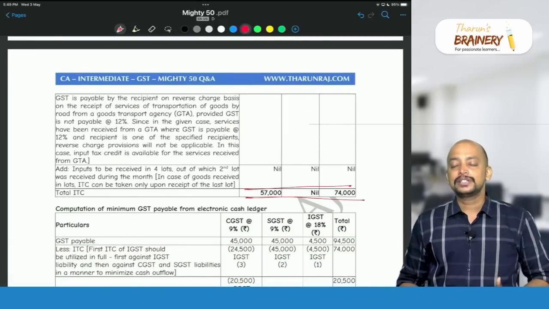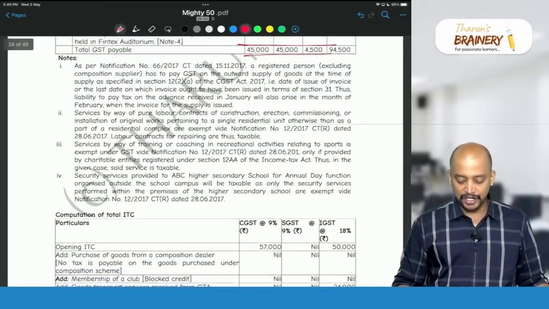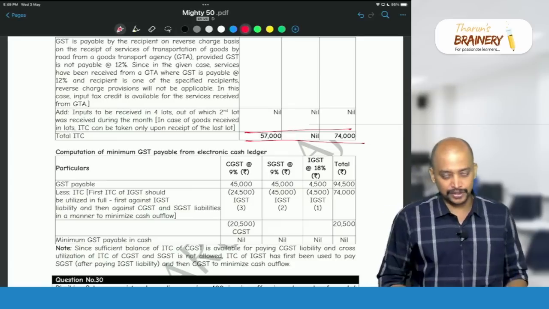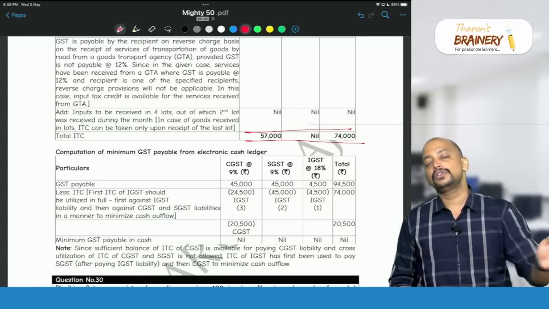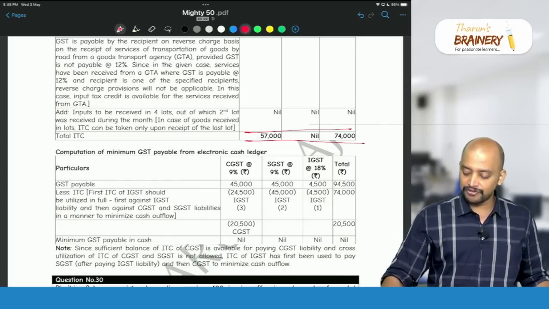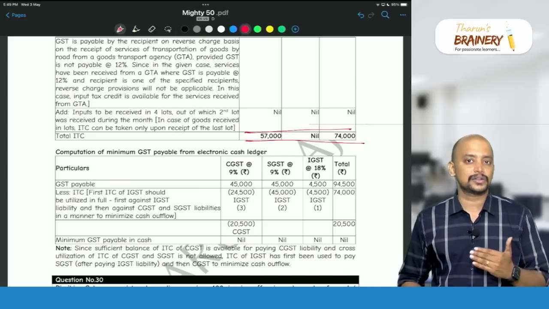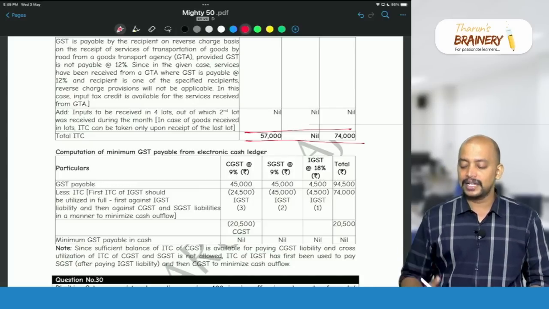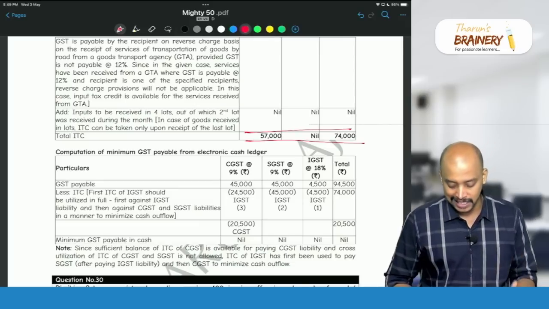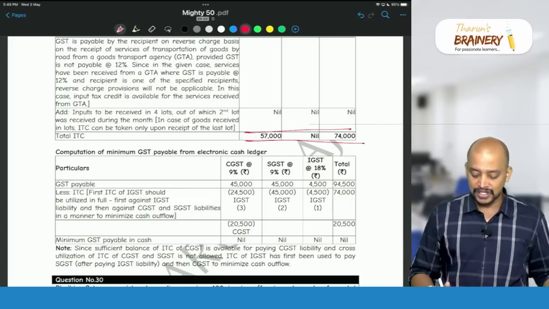Now statement 4. Statement 4 is net GST payable. Net GST payable, first gross liability. Gross liability how much? 45,000, 45,000 and 4,500. Which credit we need to exhaust first? IGST credit we need to exhaust first, 74,000. First we need to use it for payment of IGST. So out of 74,000 minus 4,500 we are utilizing for payment of IGST. Remaining we have 69,500. That 69,500 divided by 2, so 34,750, 34,750 for CGST and SGST. So it will be adjusted, or it can be used for payment of SGST and then we can use it for payment of CGST.